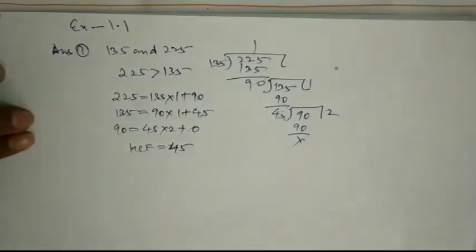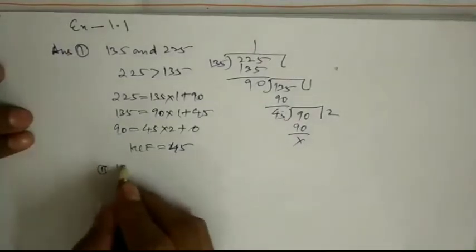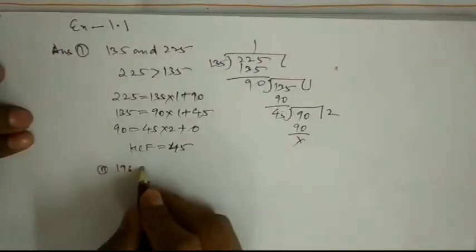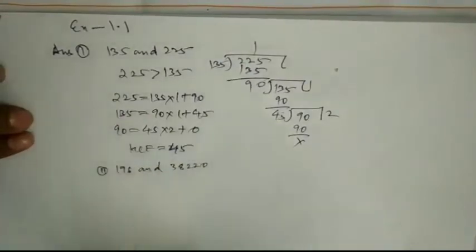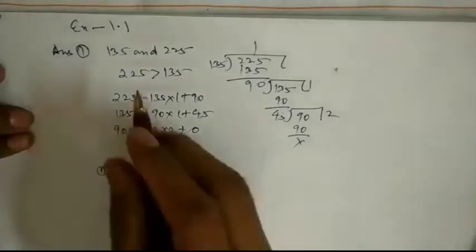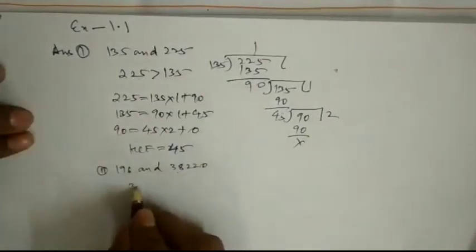Second question is 196 and 38,220. We will find the HCF of these two numbers with the help of Euclid division lemma. 38,220 is greater.